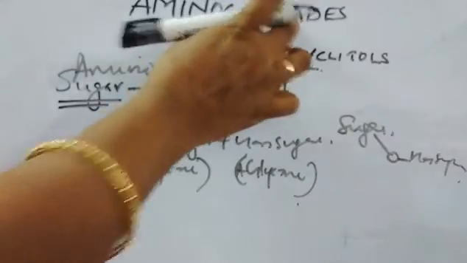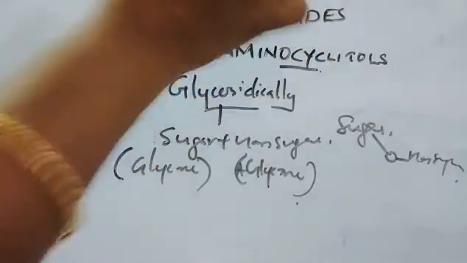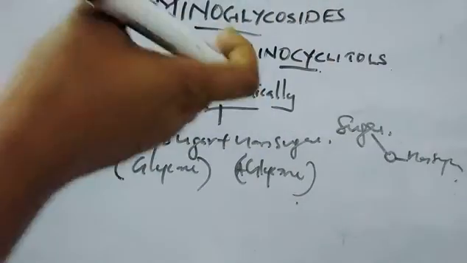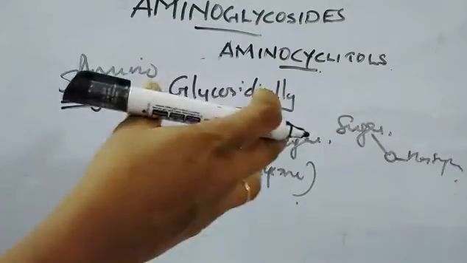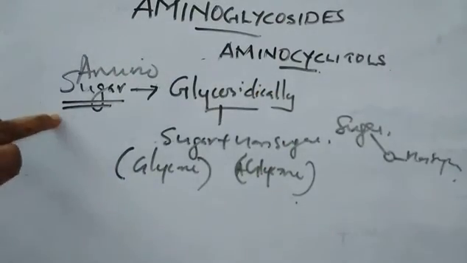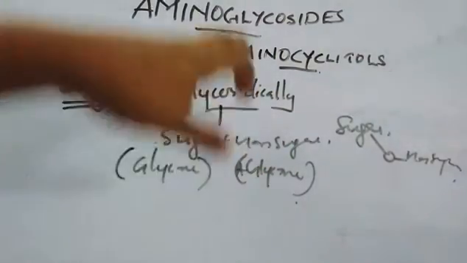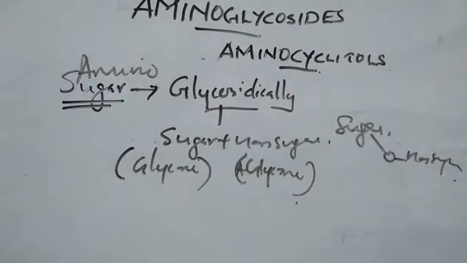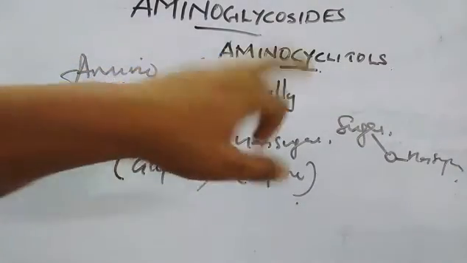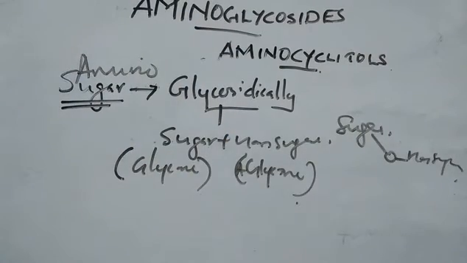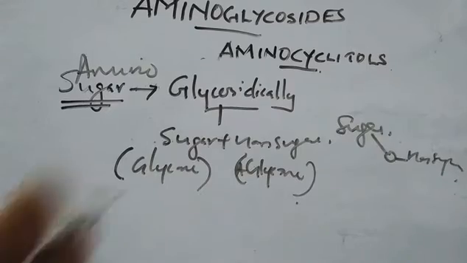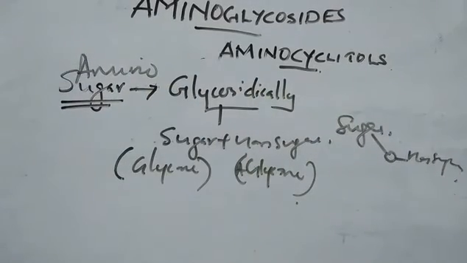The word glycoside itself tells us it has a sugar as well as a non-sugar part. So amino sugars which are linked glycosidically are called aminoglycosides. They can also be called aminocyclitols because of the cyclohexane ring system present in the structure.